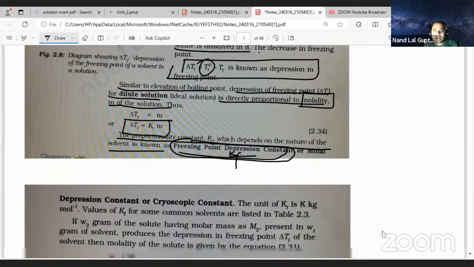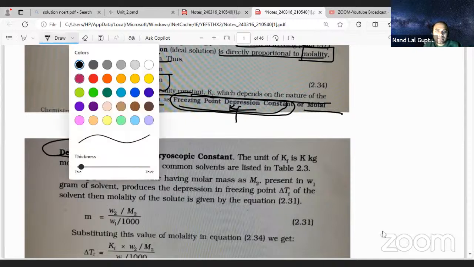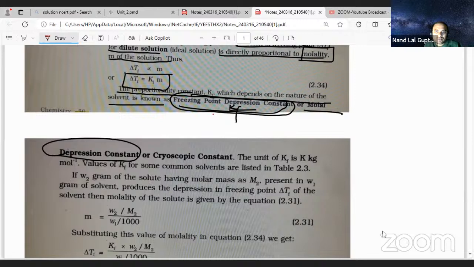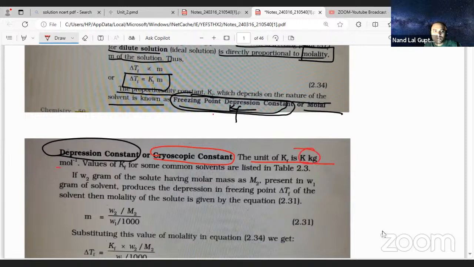There are some more names. Molar depression constant, that I wrote. One more name is there. What is this name all about? Cryoscopic constant. The unit is Kelvin kg mole inverse. Values of Kf for some common solvents are listed in table 2.3.